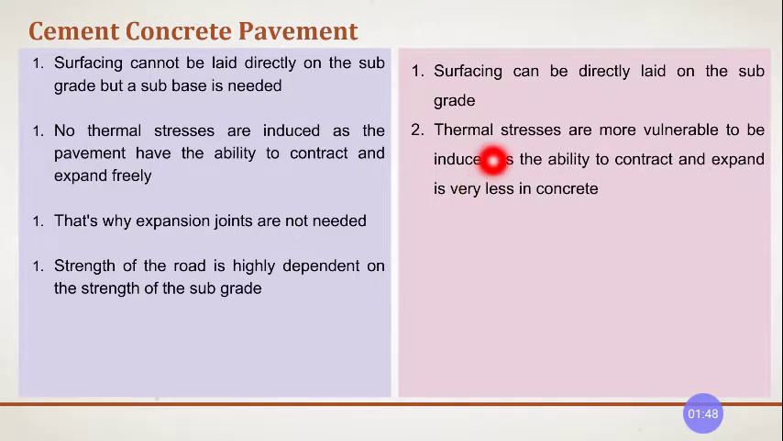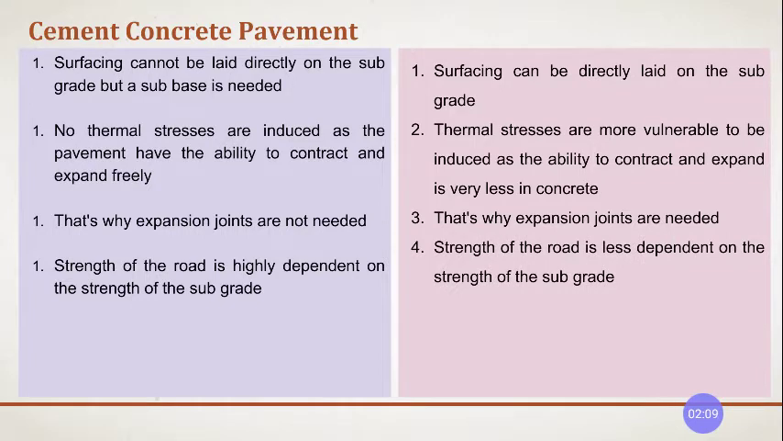In rigid pavements, thermal stresses are more likely to be induced, and the ability of contraction and expansion is very less in the concrete, right? That's why the expansion joints are needed. The strength of the road is less dependent on the strength of the subgrade. It doesn't matter whether it is strong or not, right? Because all the load is taken by the slab action or the flexural strength of the slab.